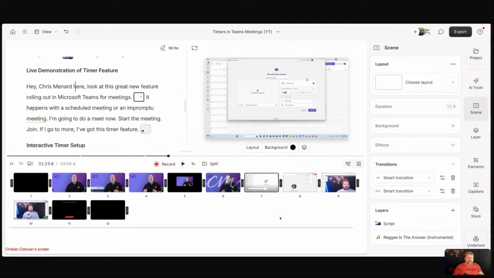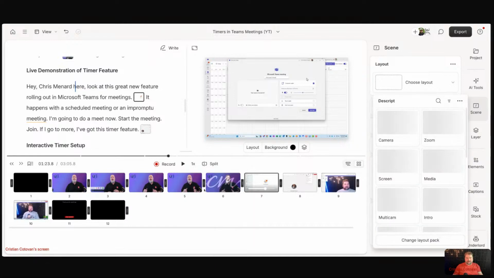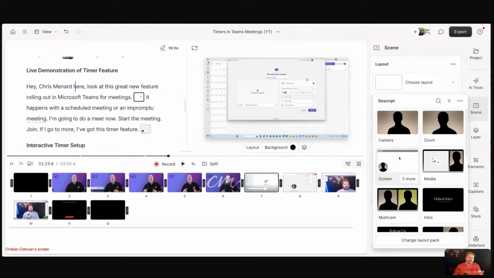So that's very nice because it shows you the number of scenes at a glance, right? It allows you to move them around. It allows you to right click and reset layout if you want. Change layouts, apply layouts. You can right click and say change layout, and it'll ask you to choose a thumbnail or a layout pack if you want and apply it right here.